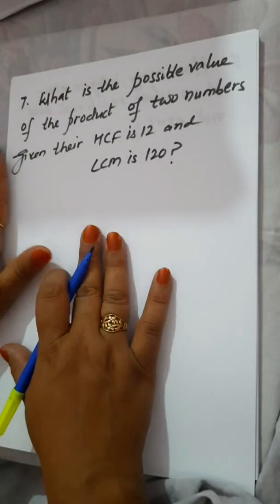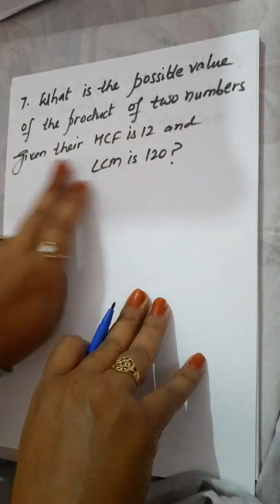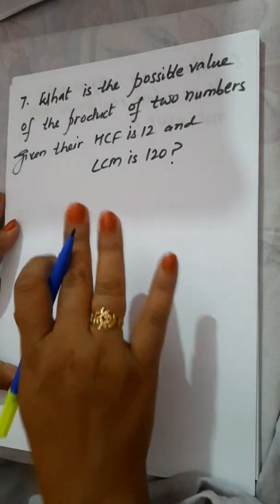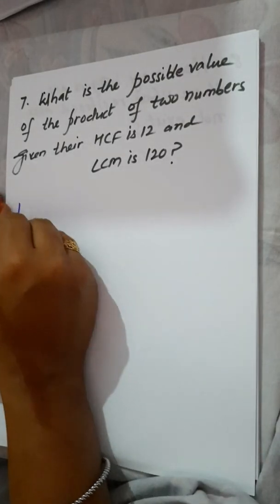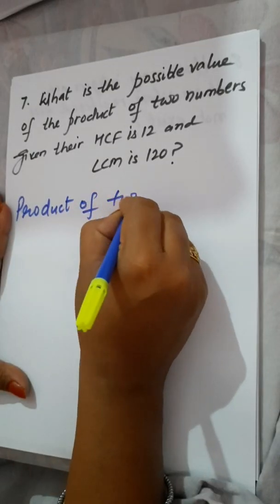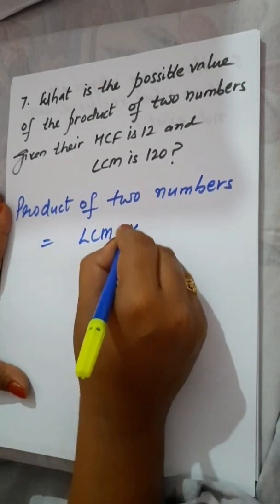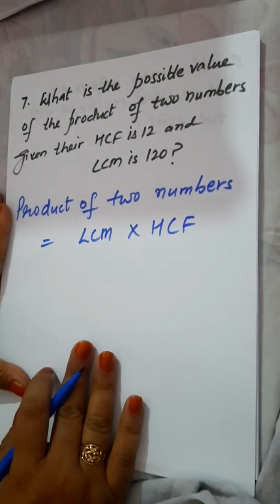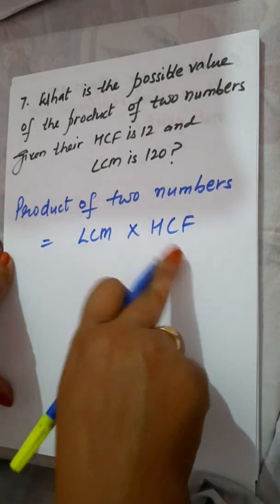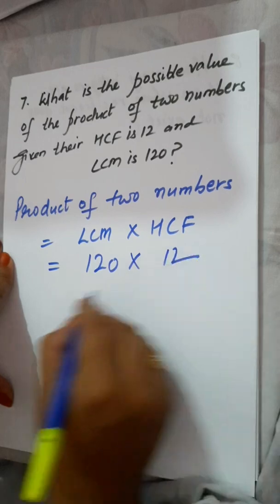Now next we have the 7th question. What is the possible value of the product of two numbers given their HCF is 12 and LCM is 120? Now in this question, if you have to find the product of two numbers, as we did in chapter number 3, the product of two numbers is equal to LCM multiplied by HCF. This is the rule. If LCM and HCF are given to you, then this is the formula. Here LCM is 120, HCF is 12.